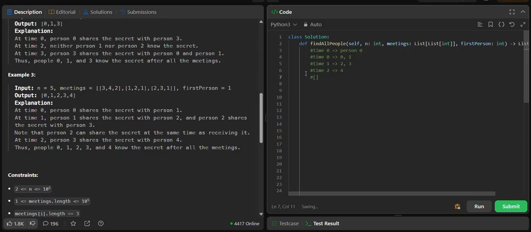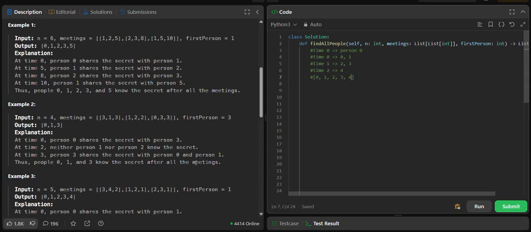Which persons have an idea about the secret? Let's look into the first 4 lines: 0, 1, 2, 3, 4. So we can return in any order: 2, 3 and 4. This is all about the question.